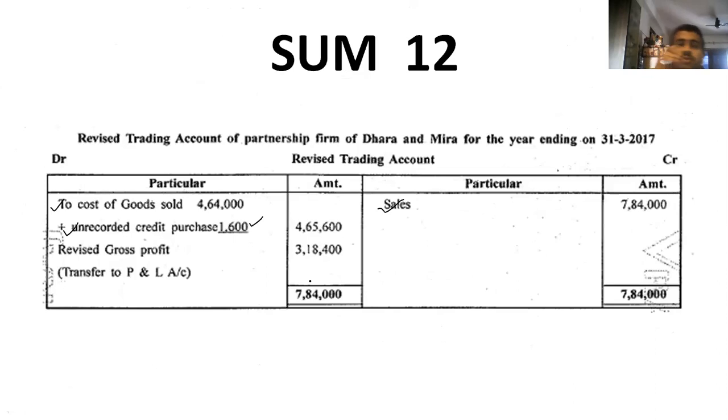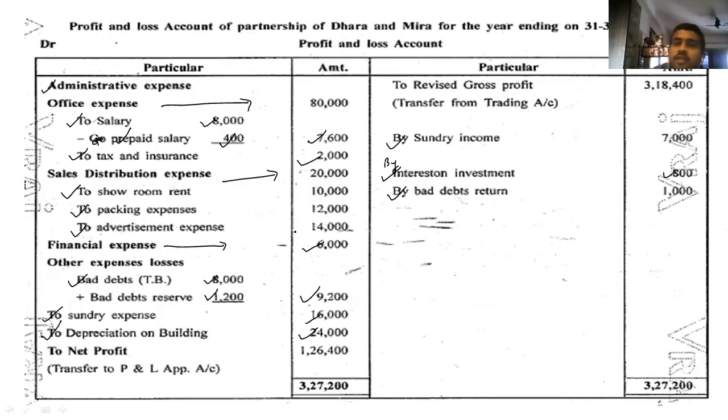Come to trading account. Make the total 7,84,000. The same total you write 7,84,000. Deduct it. We get revised gross profit. To revised gross profit. So it comes to you 318400. That we have to transfer. It's not to, it's by. By revised gross profit, here it comes 318400.